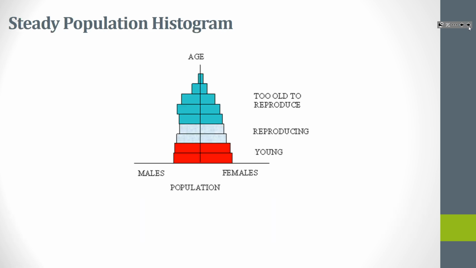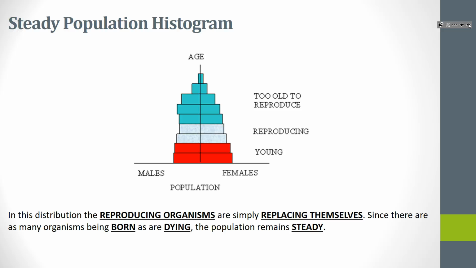Now, if we're looking at a steady population, you'll see that it's almost straight up on both sides. That's because your reproducing people are having slightly more young than the number of reproducing organisms, because in any population, some of those young, like if you're talking about ducks, might get eaten by a predator. So you need to have a few extra babies to help sustain your population, because you will lose some over time. But at least they're replacing themselves. So because you're replacing yourself, you have a pretty steady graph here. The numbers are quite steady.